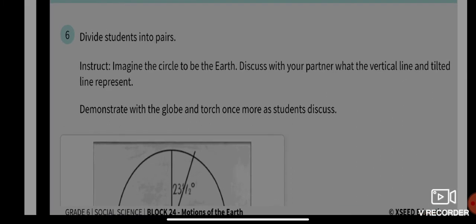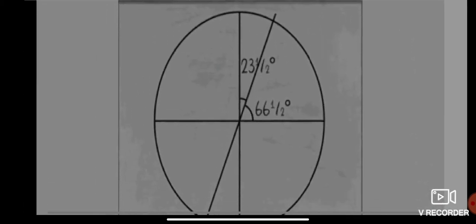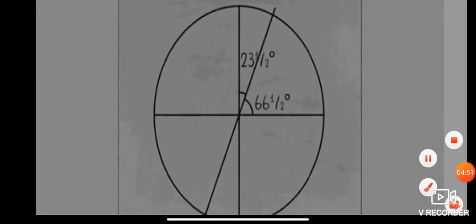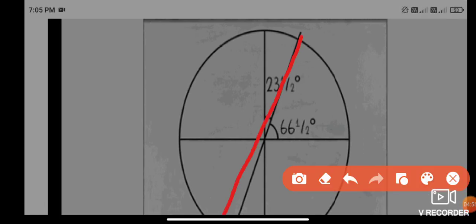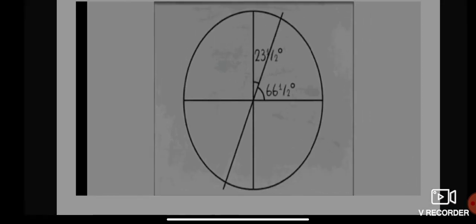I want all of you to think about what the vertical line and the tilted line represent. This is called a tilted line. What does it indicate?